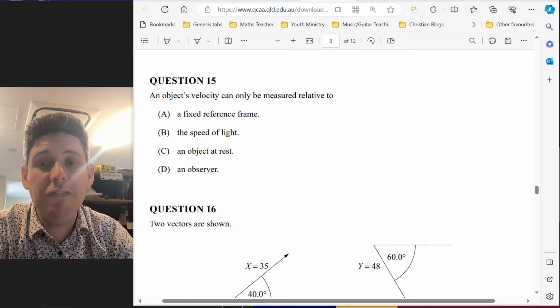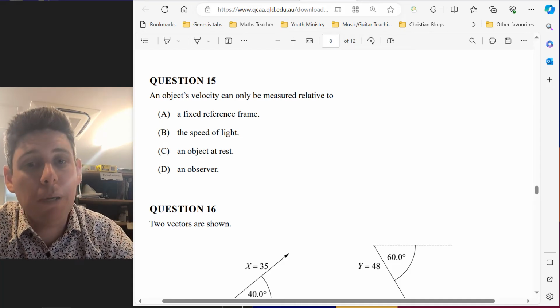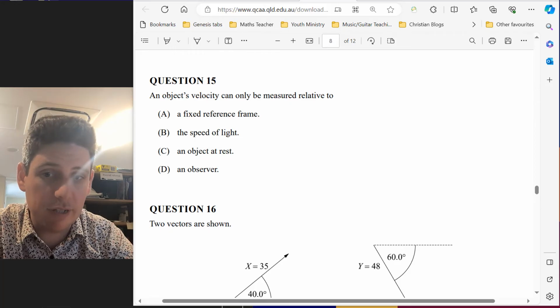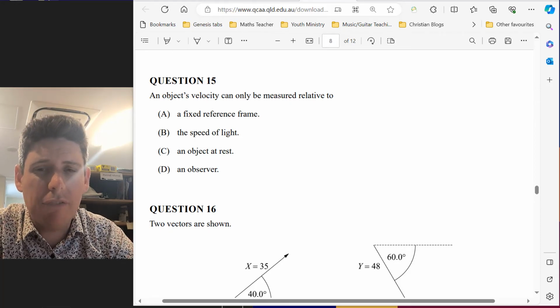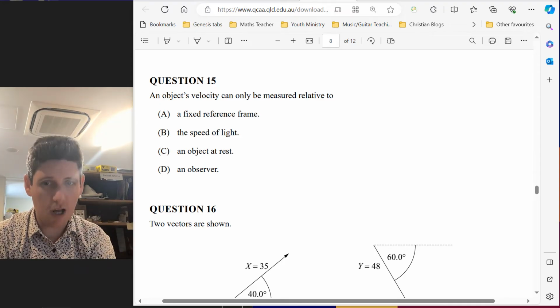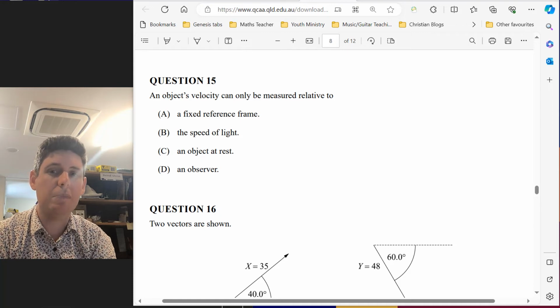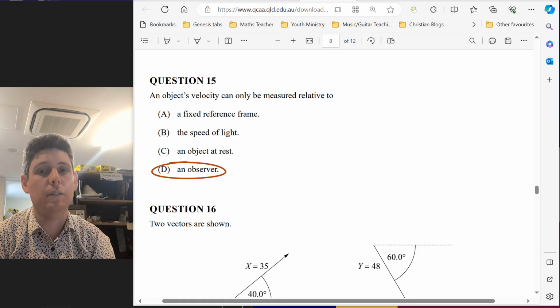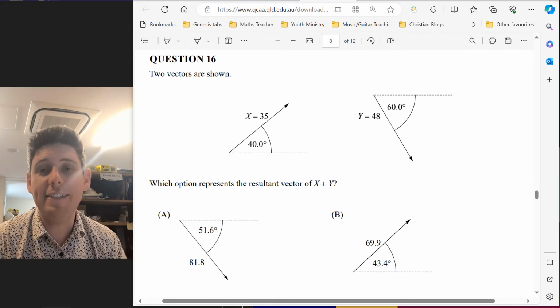All right, question 15. An object's velocity can only be measured relative to a fixed reference frame, the speed of light, an object at rest, or an observer. A fixed reference frame is incorrect. The object can't be measured from a fixed reference frame. The speed of light. Well, if you're traveling at the speed of light, you can't measure an object's velocity. An object at rest. Now, lots of people went for C, which is incorrect. It's an observer.